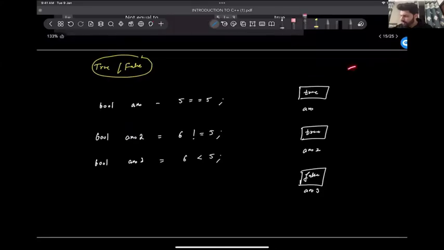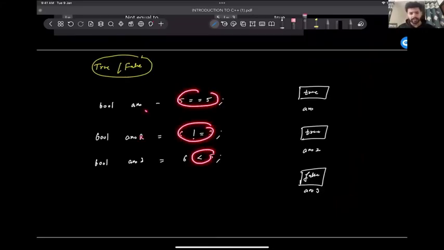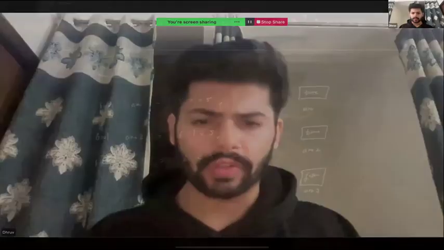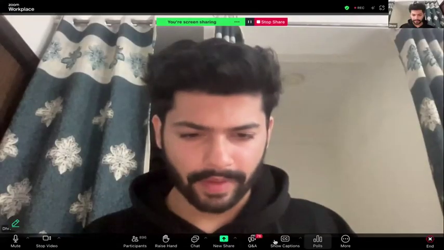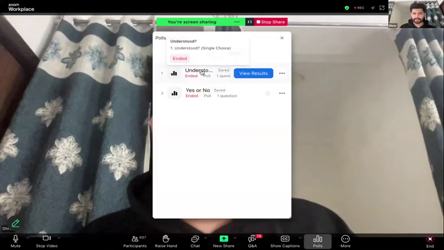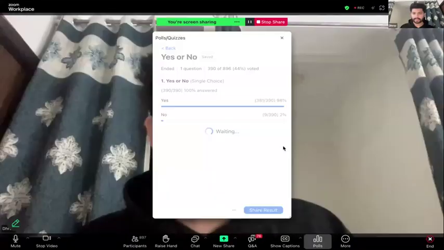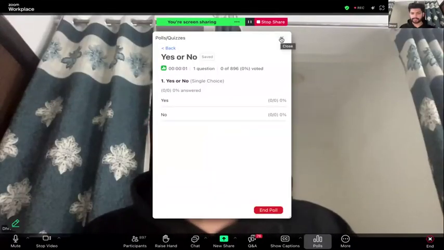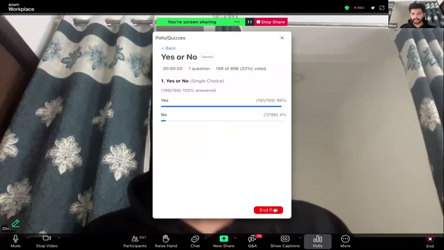Does anyone have any doubt till this point? Is this part clear to everyone? That we can store these true false values in variables also. Okay, clear to everyone? Yep. Great. Okay.